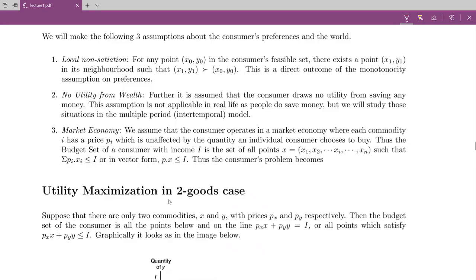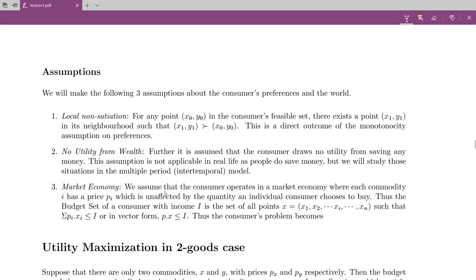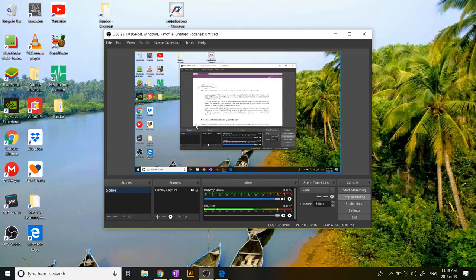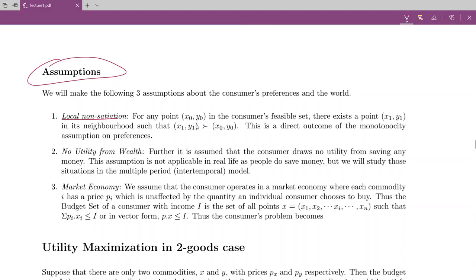First of all, we'll look at the assumptions we are going to make in order to be able to solve these kinds of problems. The first assumption is local non-satiation.